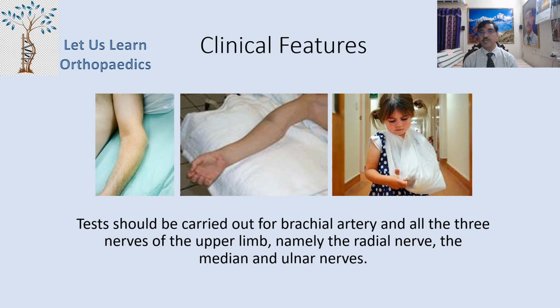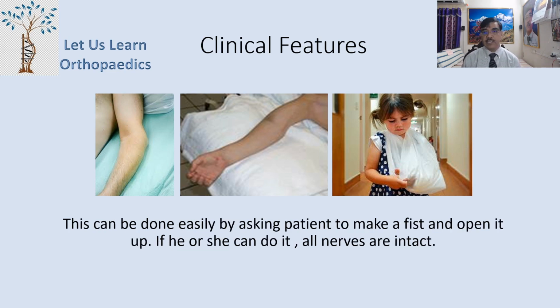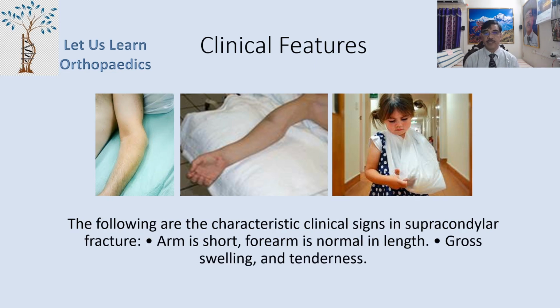The test should be carried out for the brachial artery and all the 3 nerves of the upper limbs, namely the radial nerve, the median nerve and the ulnar nerve. Now this can be done very easily by asking the patient to make a fist and open it up. If he or she can do it, then all nerves are intact. Palpate the radial pulse; if it is palpable, well felt, the brachial artery is okay.